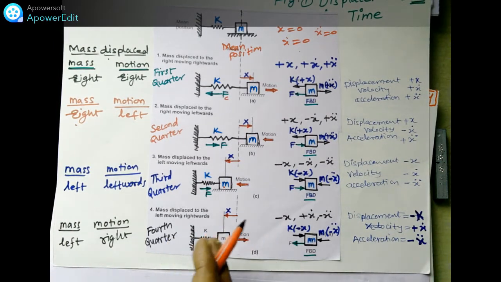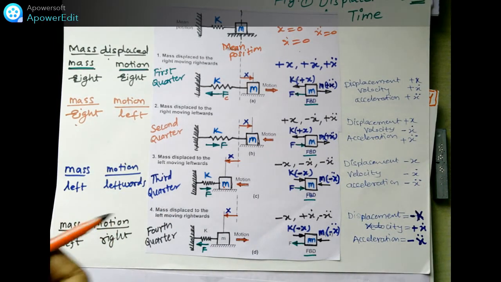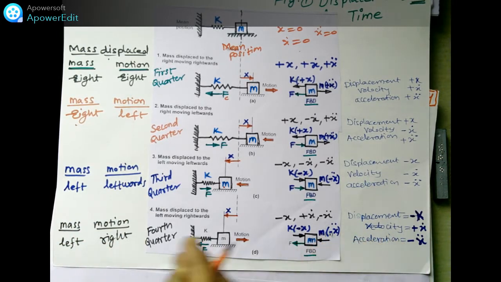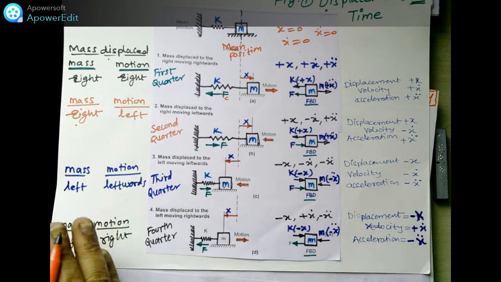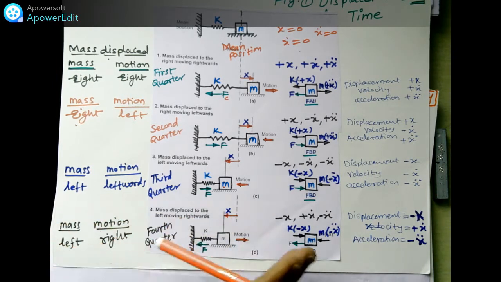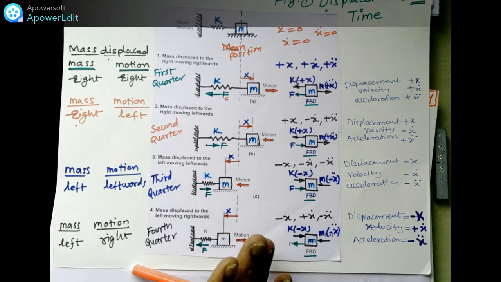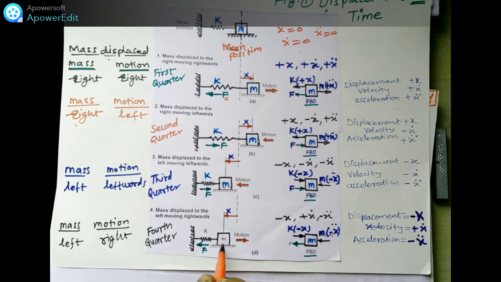The mass is on the left side but moving towards the right side. So the velocity, moving towards the right side, is taken positive. The displacement and acceleration are the two negatives, and at the extreme position the acceleration is shown negative.